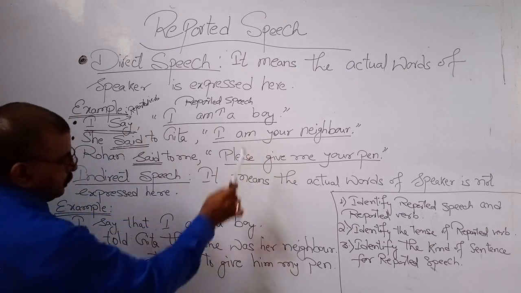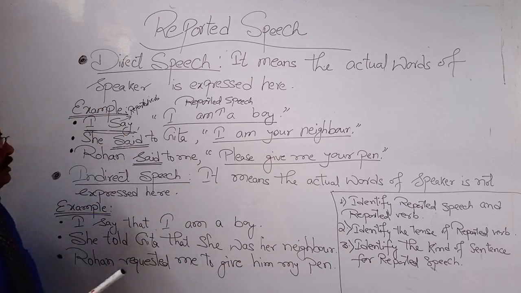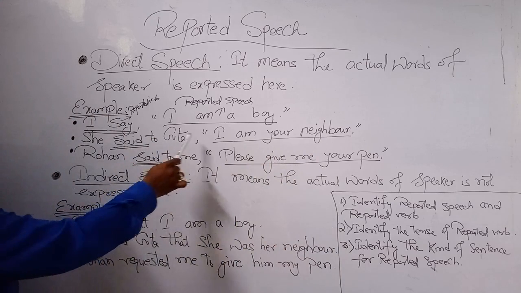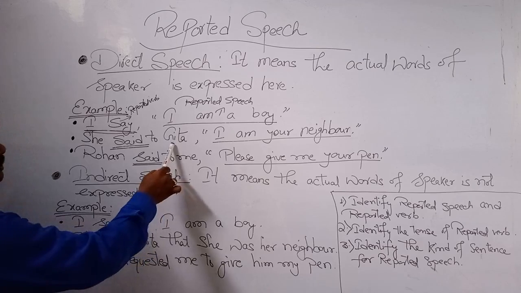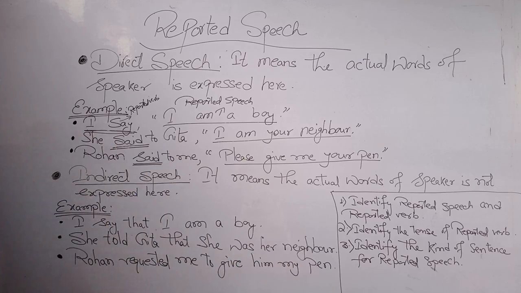This reported speech changes to simple past tense: "was". "Your neighbor": "your" denotes second person, and second person means listener. The listener is Geeta, the object of this sentence, so this changes as per the object: Geeta, her neighbor.